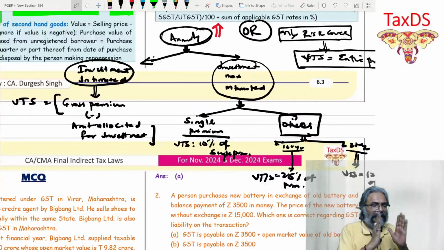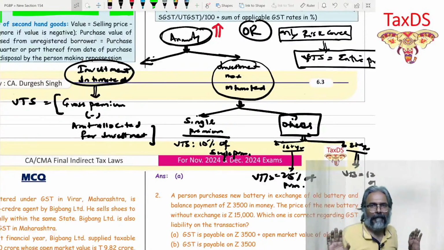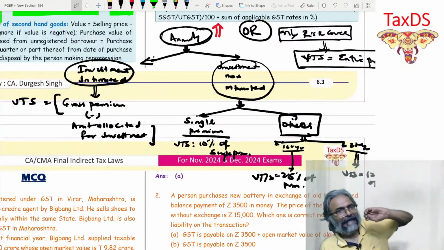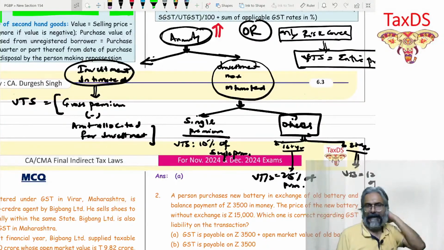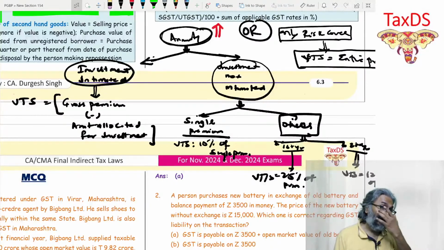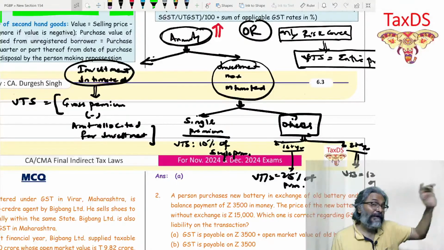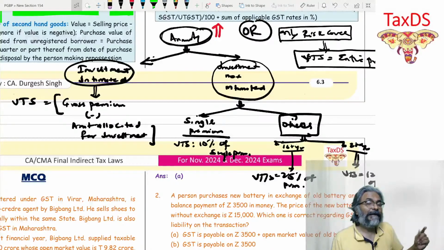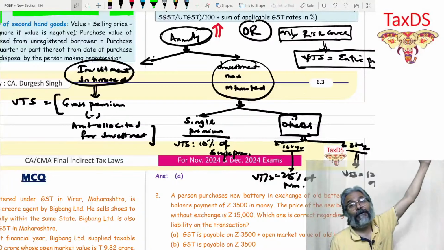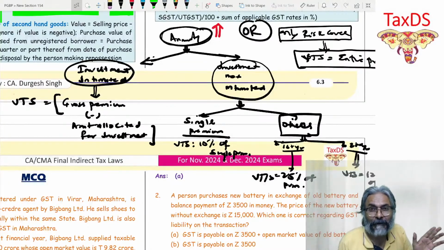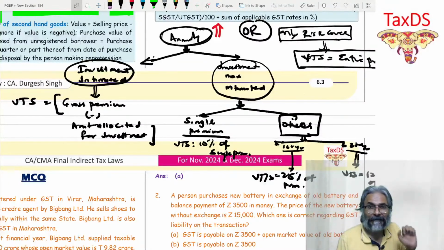Now, obviously, students, say for example 100 rupees is the premium. They will, say, invest 80% in the securities. If 80% is invested in securities, think logically, students, what does it imply? It implies that the money is invested in securities, and you already know that securities are neither goods nor services. Buying and selling of securities is neither goods nor services. It is already out of the definition in the first place.